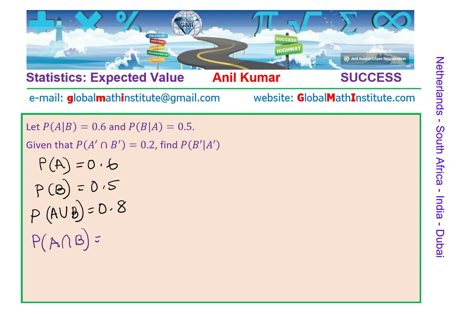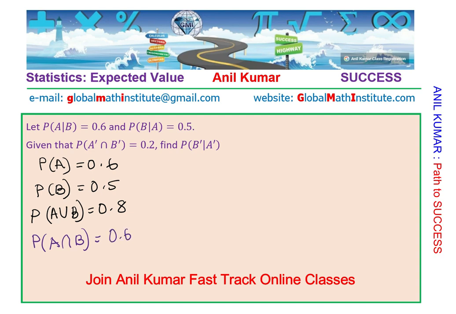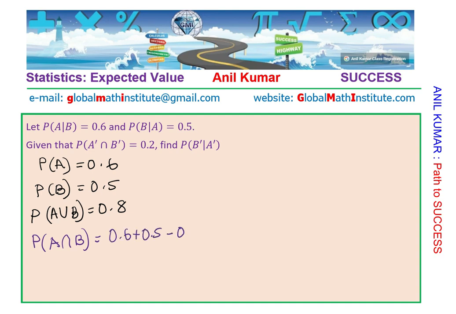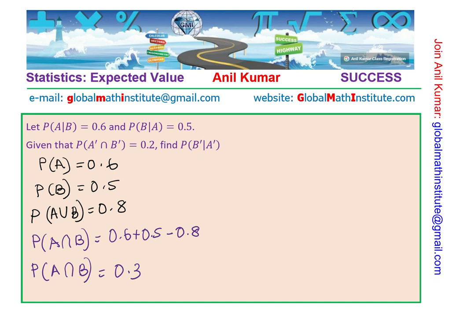We could have had another section here asking for something else also, right? So now probability of A intersection B is 0.6 plus 0.5 minus 0.8, which is actually equal to 0.3. I'm doing all this just to show you a bigger picture of what we have at hand.